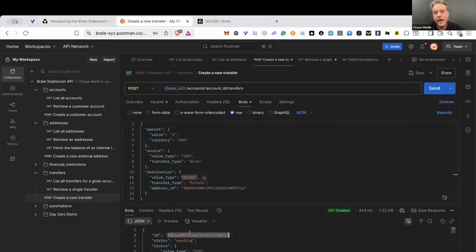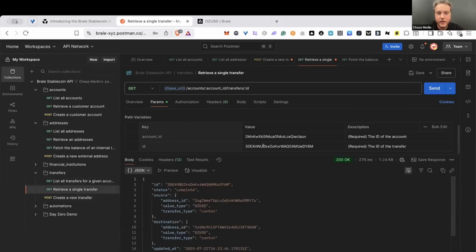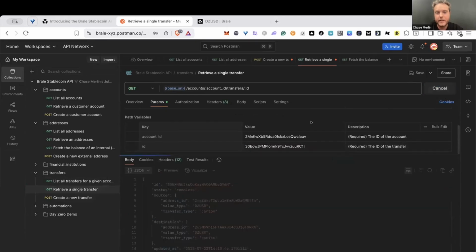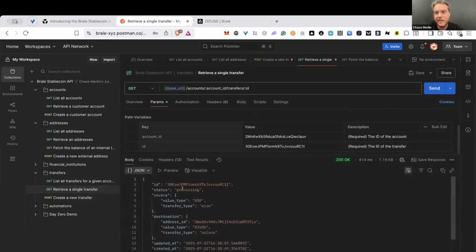And so we get this transaction back. So in a production flow, we'd wait to receive the wire deposit. For the sake of this demo, we're just going to move through and use a pre-funded balance. So I can go and grab that transfer that we just kicked off, and we can see this is already in processing. And so why our own stablecoin? So we're increasingly seeing fintechs, marketplaces, other businesses hold balances in their own stablecoin to earn more treasury revenue and for control.